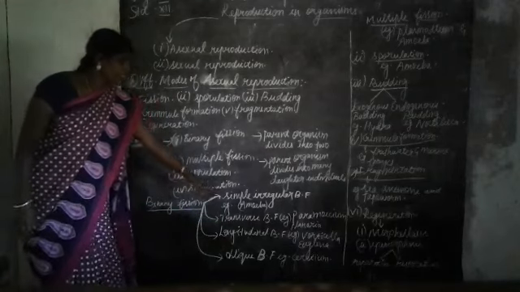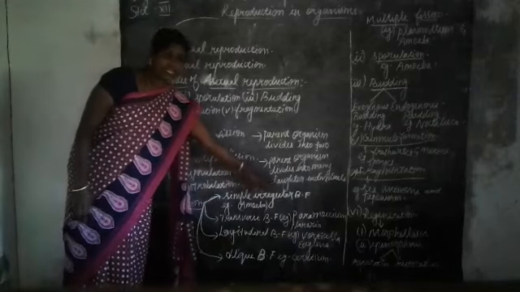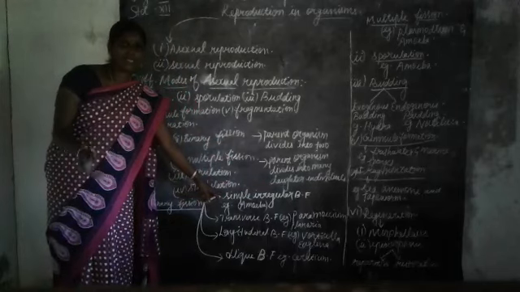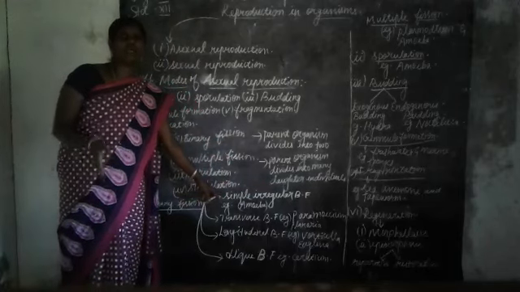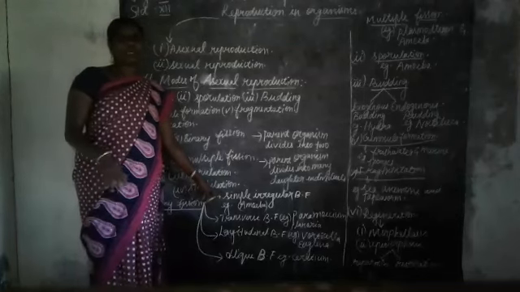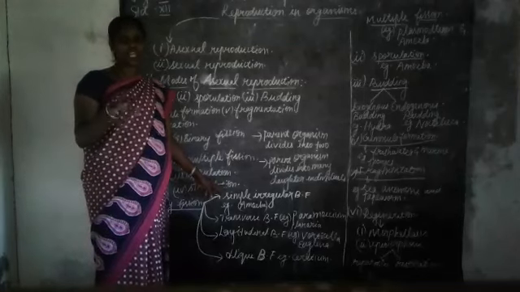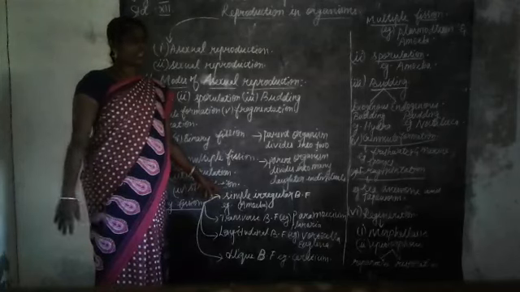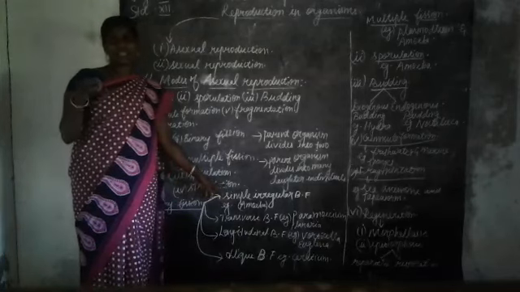What do you mean by simple irregular binary fission? It occurs only in irregularly shaped organisms. For example, the amoeba. Already you know about the amoeba. It does not have any definite shape, and it has a contractile vacuole at the center.